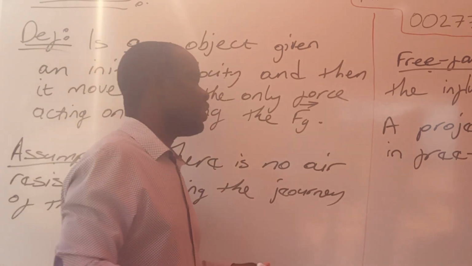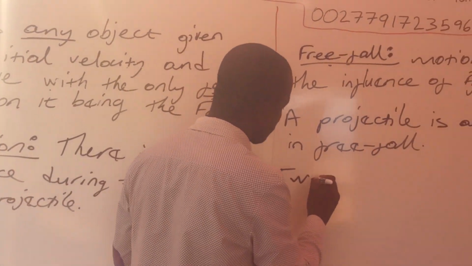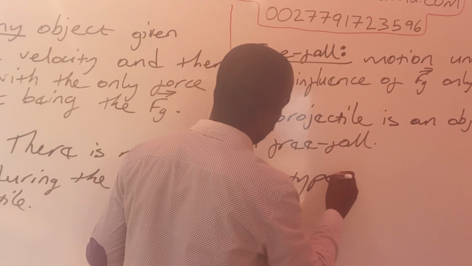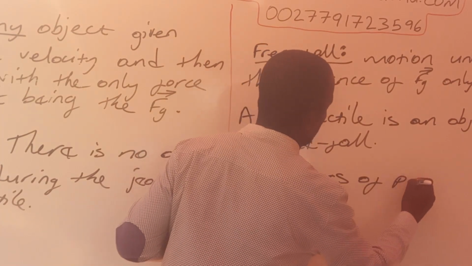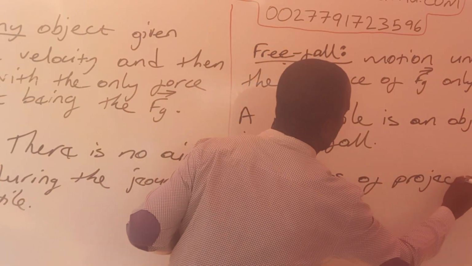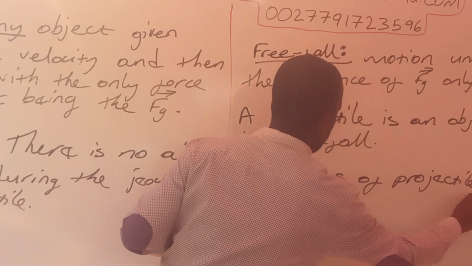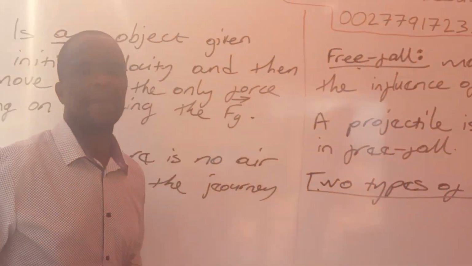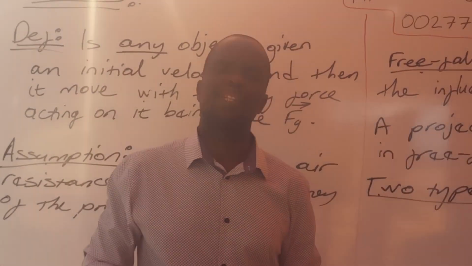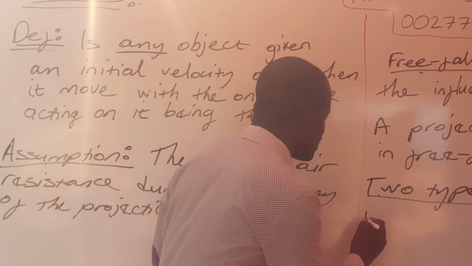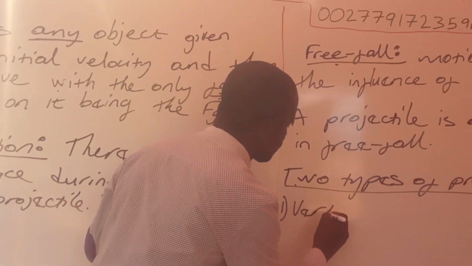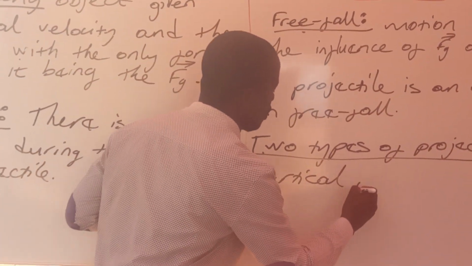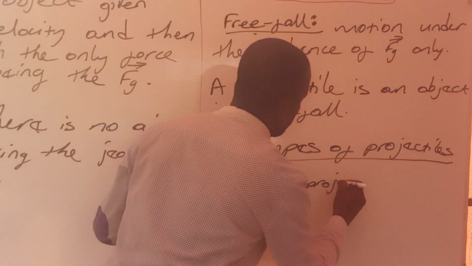Now, there are two types of projectiles that we need to mention here. The first type is vertical projectiles.